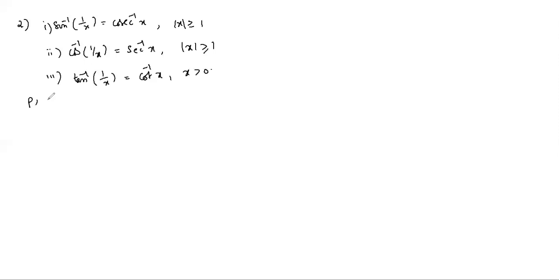If x is negative, we get the next property. So according to that, first we have to simplify. Later we have to take cot inverse x equals tan inverse 1/x. Always we will write a positive value for tan inverse. The proof is simple. Sin inverse 1/x equals y. So what is the range of y?